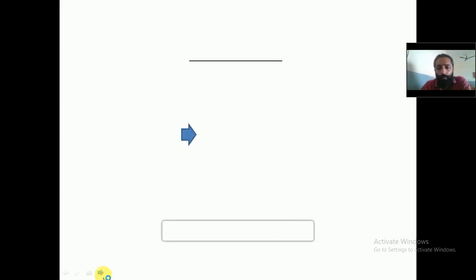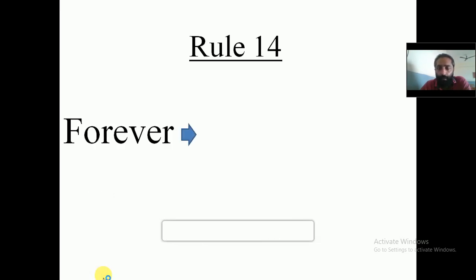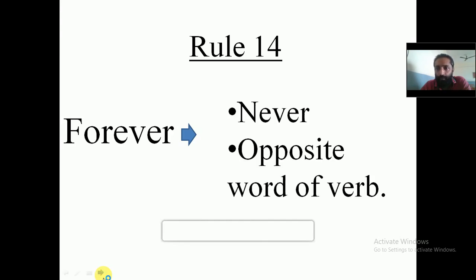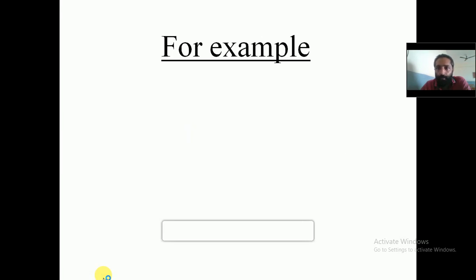Now moving on to rule number 14. When there is a word called 'forever' in the affirmative sentence, we'll have to use 'never' and the opposite word of the verb in the negative sentence. Let's go through the examples.